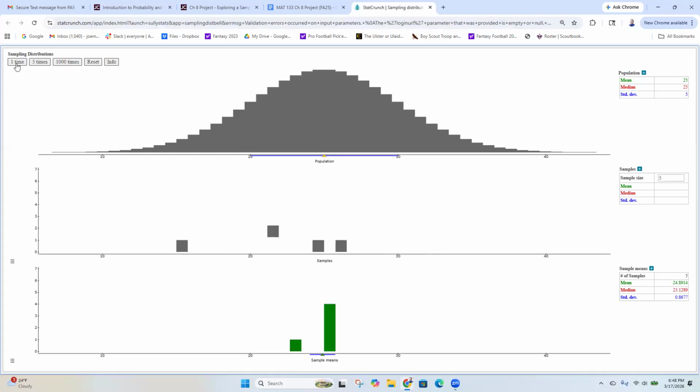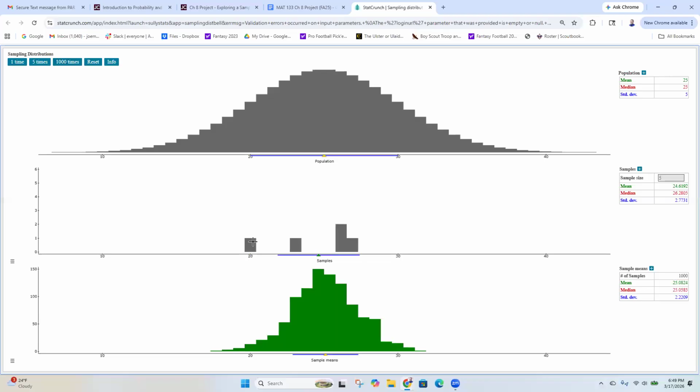Now it's not giving me a different one. Well, that was amazing. Oh, now it's only giving me that. Oh, okay. All right. Well, we just happened to get a couple that were at the same spot. Anyway, we're going to do that 1,000 times. So I'm not going to click the button 1,000 times. So I'm going to hit reset. I'm going to click 1,000 times, and there we go.